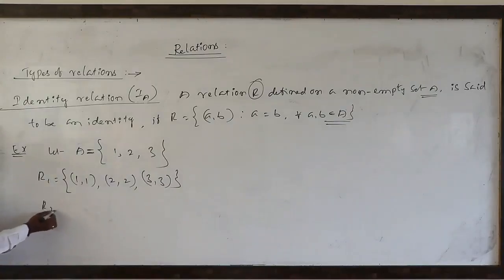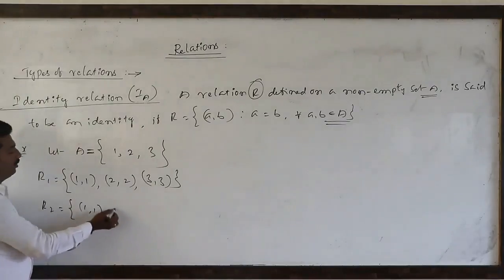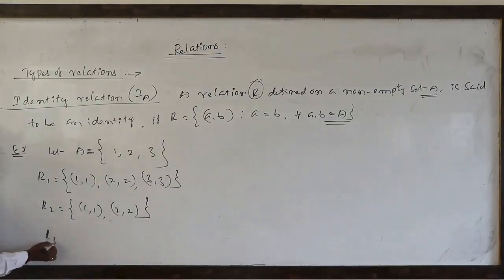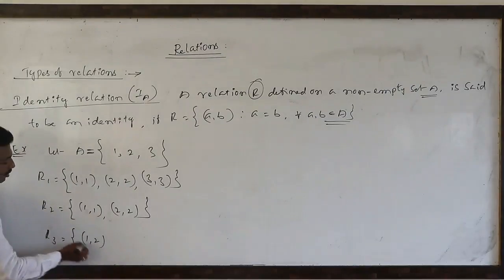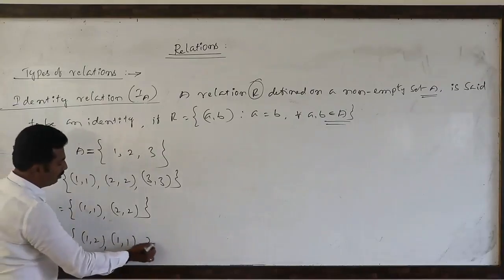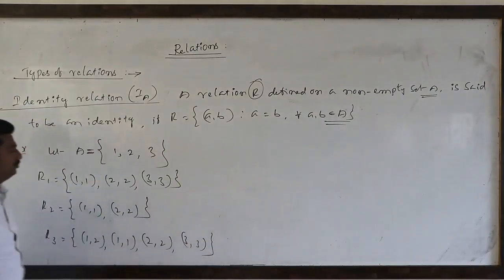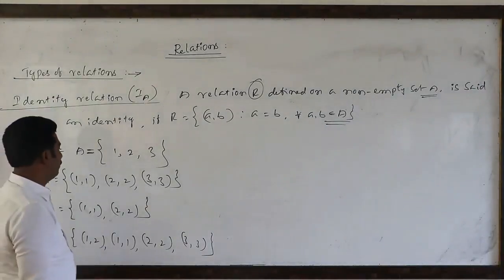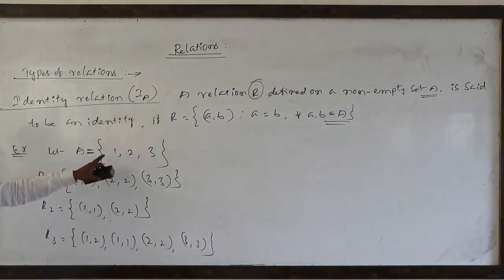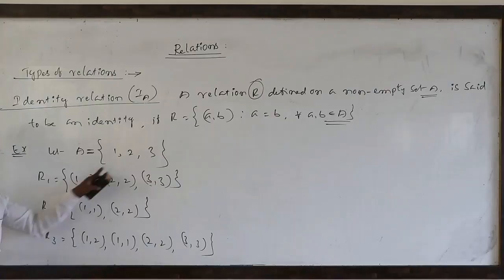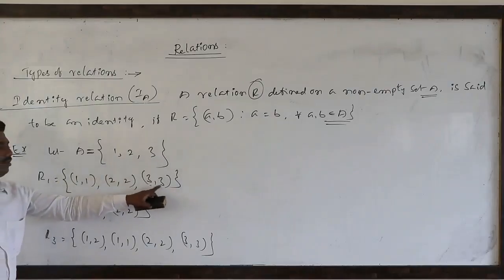Second relation, R2: (1,1), (2,2). Third relation, R3: (1,2), (1,1), (2,2), (3,3). Among these relations, which one is identity relation? Nothing but, see, R1: (1,1), (2,2), (3,3). 1 is 1 equal to 1, 2 equal to 2, 3 equal to 3.